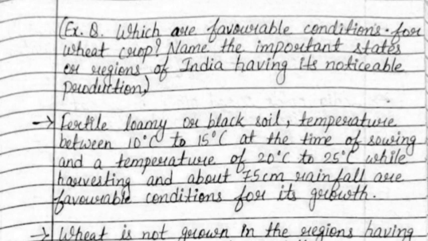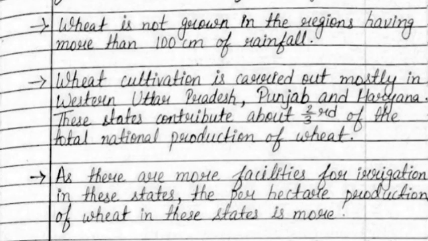Now, the exercise question is, which are favorable conditions for wheat crop? Name the important states or regions of India having its noticeable production. Fertile loamy or black soil, temperature between 10 degrees Celsius to 15 degrees Celsius at the time of sowing, and a temperature of 20 degrees Celsius to 25 degrees Celsius while harvesting, and about 75 centimeter rainfall are favorable conditions for its growth. Wheat is not grown in the regions having more than 100 centimeter of rainfall.